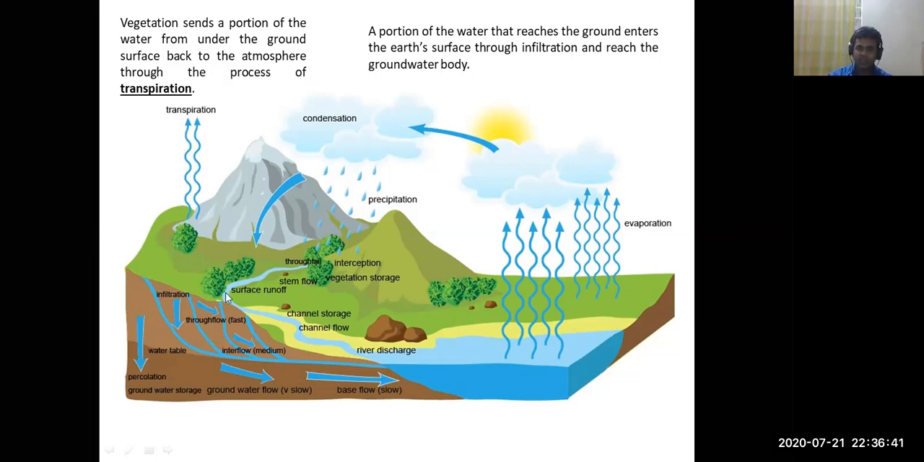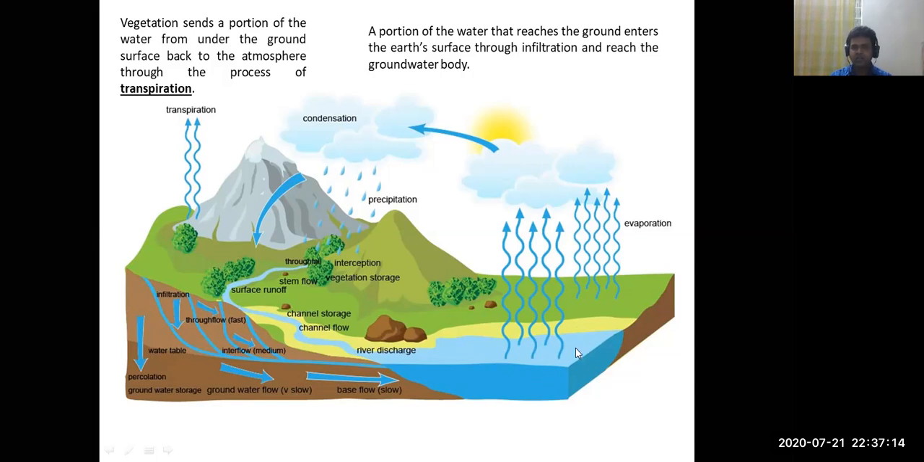So after reaching the ground surface, water also goes below the ground surface through the process of infiltration. After that, the remaining water moves over the land surface and finally meets the river through various channels. Ultimately, this river meets the ocean again, from where the process starts. So the ocean is taken as the starting point.